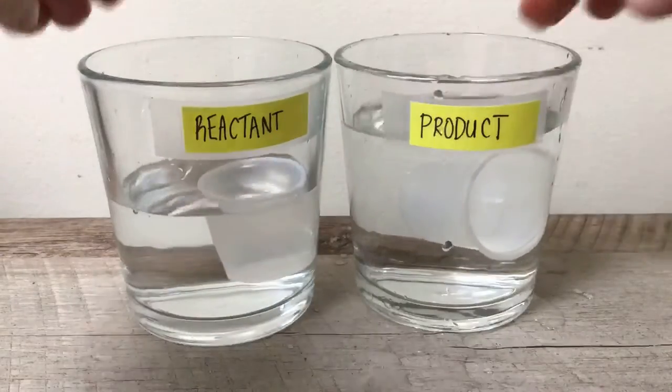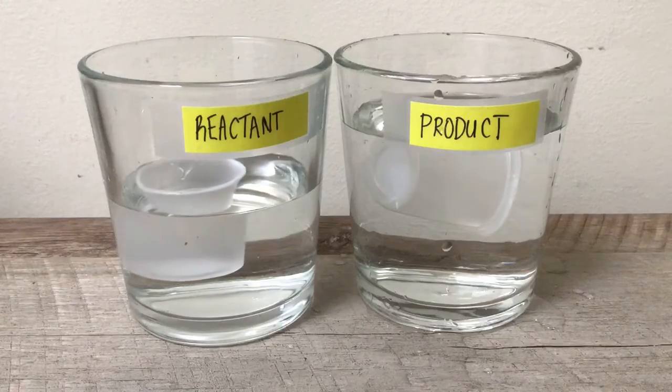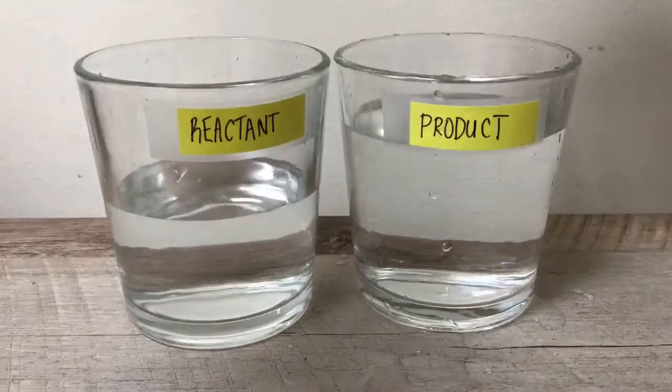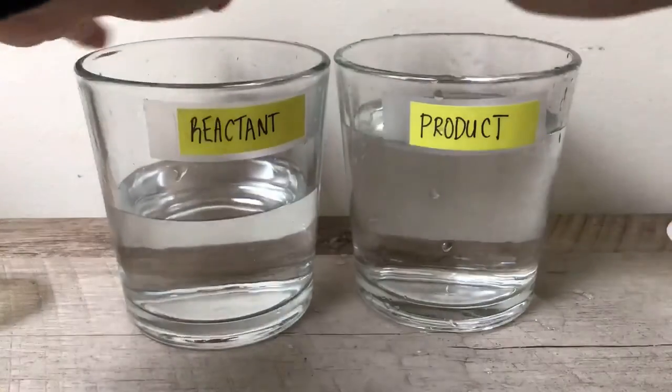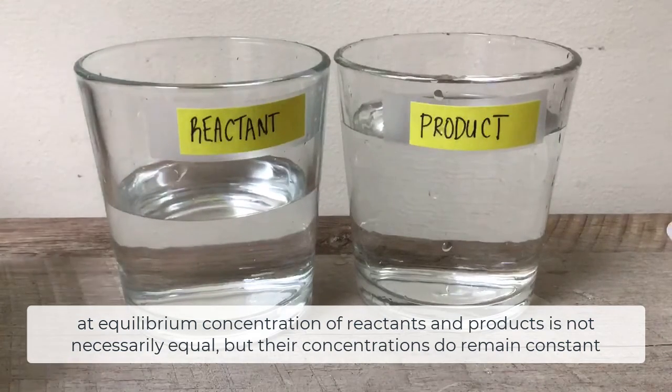So we can see that when a system is in equilibrium, it's not that there is not a forward reaction and a reverse reaction happening. And it's not that both reactions are not occurring. And it's also not that there is necessarily the same amount or the same concentration of reactant as product. It's just that overall, the concentration of the reactant and the concentration of the product stay constant because both reactions are happening at the same rate.